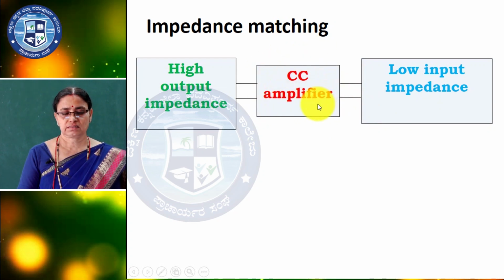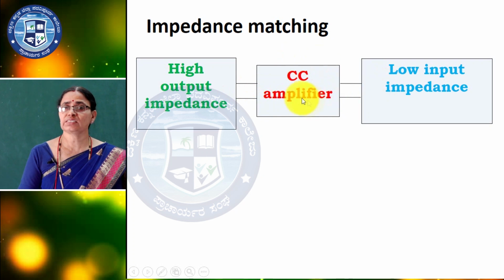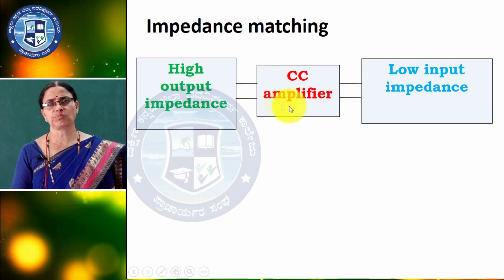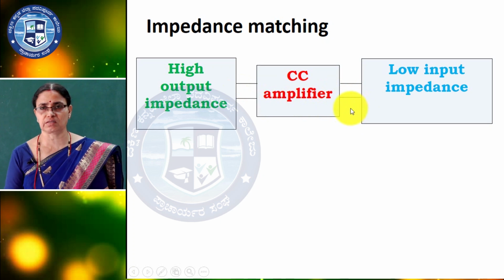We have to connect the high output impedance and low input impedance circuits through a CC amplifier, common collector amplifier, because it has high input impedance and low output impedance, especially in the case of a speaker, which has low input impedance. So, you have to connect buffer amplifiers. This is impedance matching. No need of giving the explanation. If you know the application, that is enough.